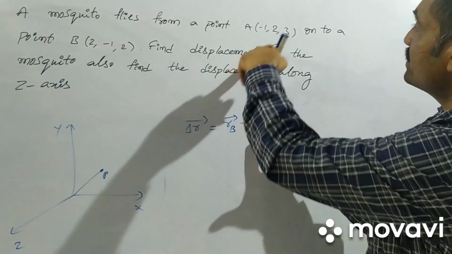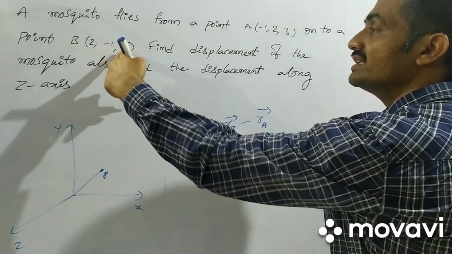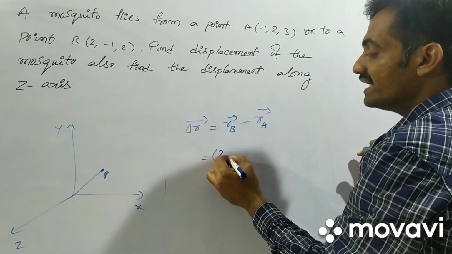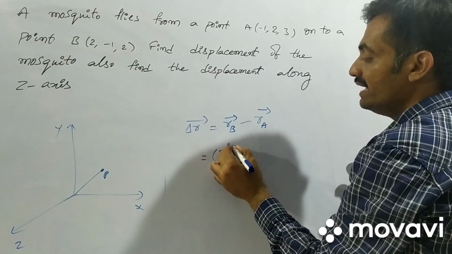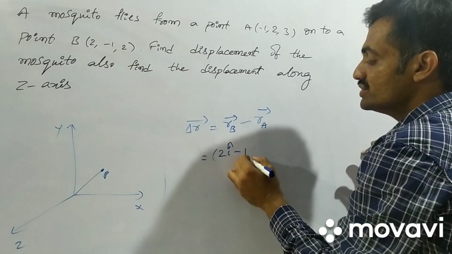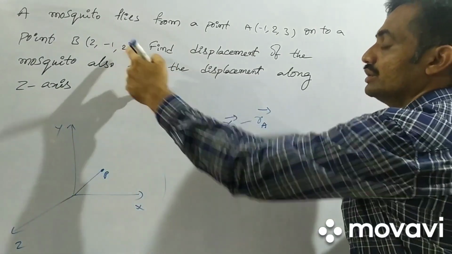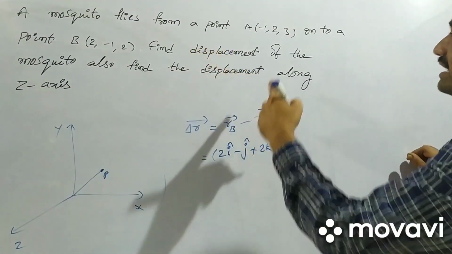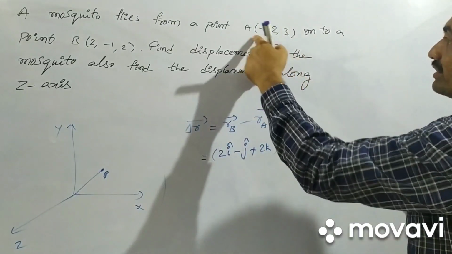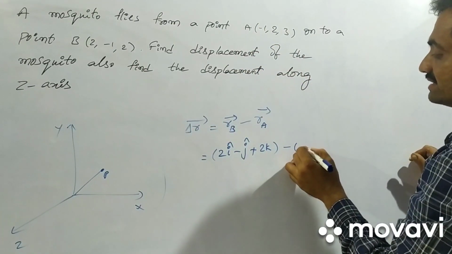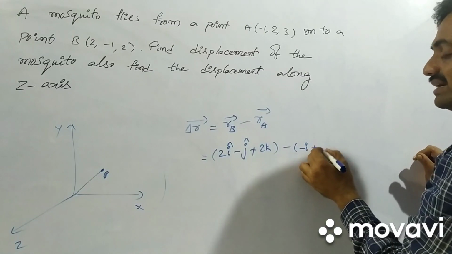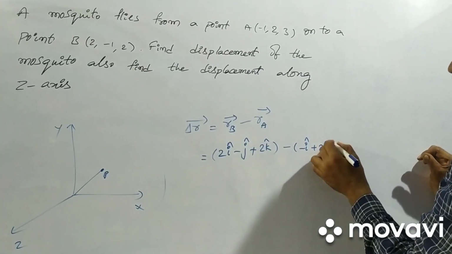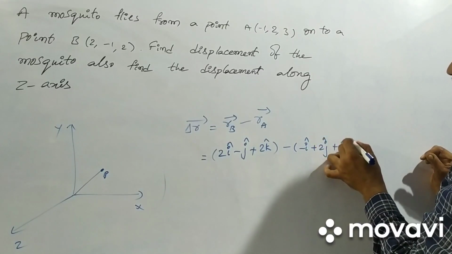Observe that the final position of the mosquito is 2, -1, -2. So we can write it as 2i minus j plus 2k, whereas the initial position A can be represented as minus i plus 2j plus 3k.